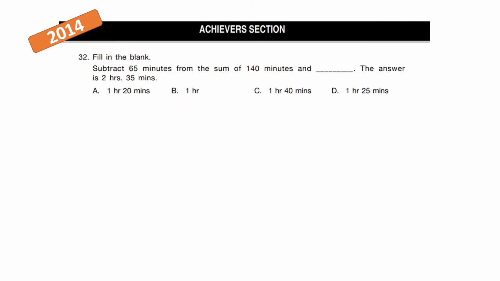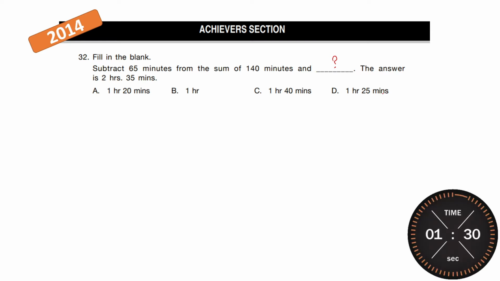The next question says fill in the blank. Subtract 65 minutes from the sum of 140 minutes and some time. We don't know what this is. The answer is 2 hours and 35 minutes after you solve this. So tell me what value is there in the blank from the given options.